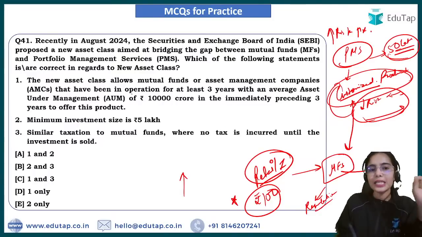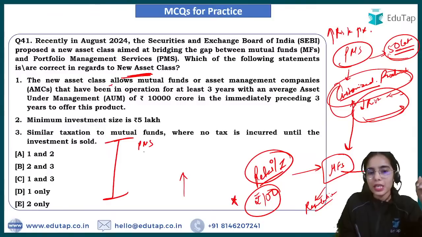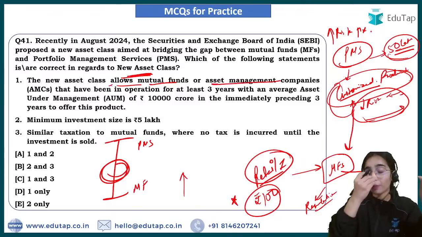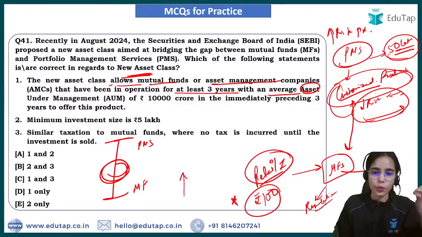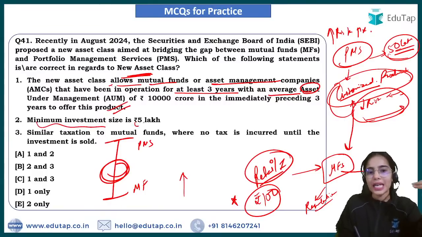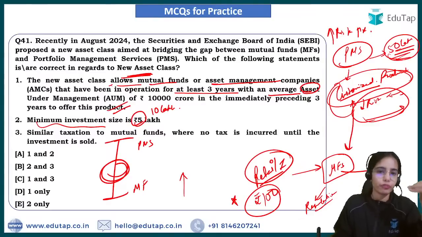So it has been proposed by the SEBI that a new asset class will be introduced that is going to be in between the PMS and the mutual funds. The new asset class allows mutual funds or asset management companies that have been in operation for at least 3 years, with an average asset under management of 10,000 crores, to handle it. The minimum investment size in the new asset class will be 10 lakh rupees. That is way lesser than 50 lakh rupees.